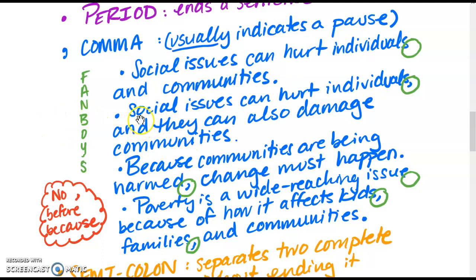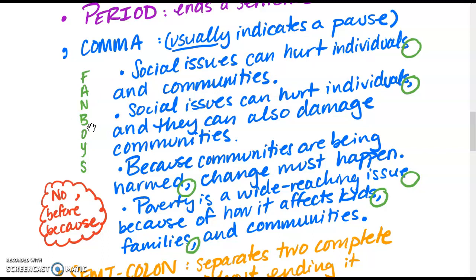So one example of that is this sentence: social issues can hurt individuals and they can also damage communities. You can see on either side of the and, which is one of the FANBOYS, there's a full, complete sentence. So social issues can hurt individuals. That's a simple sentence. They can also damage communities. It's another simple sentence. Then they're connected by a comma and the and. All right, that's a compound sentence. You'll notice in the first sentence they use and, but there's no comma. That's because on the other side of the and, there has to be a full sentence for it to be a compound sentence and have that comma.